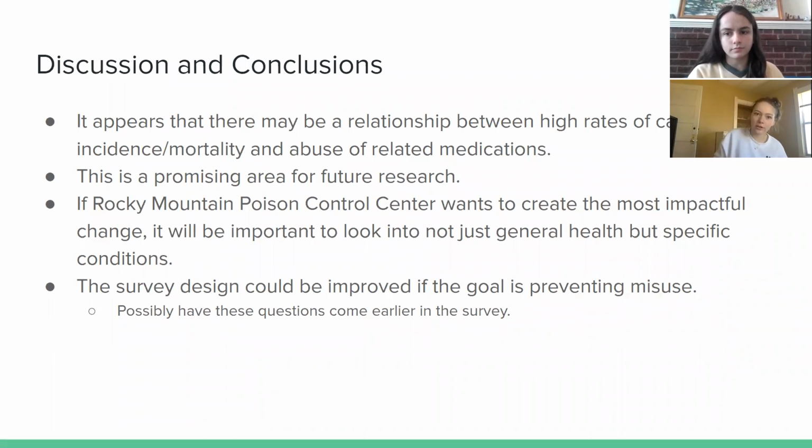Yep. So for our conclusion, it looks like we might have a relationship between high rates of cancer incidence and mortality with abuse of related medications. So this is a promising area for future research. If Rocky Mountain Poison Control Center wants to create the most impactful change, it will be important to look into not just general health, but also into specific conditions such as cancer. We've also believed that the survey design could have been improved if the goal is preventing misuse by having these questions come earlier in the survey.